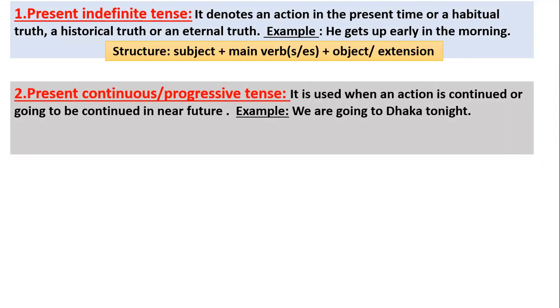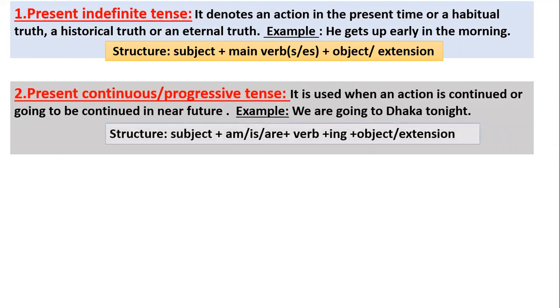Then number 2, present continuous tense. You can say progressive tense. It is used when an action is continued or going to be continued in near future. Example is here: We are going to Dhaka tonight. That is, here the action is not complete. It is an incomplete action. We are going, it is going on. The work is still going on. Structure, you have to focus on structure very much. By seeing the structure, you have to mention what type of tense it is.